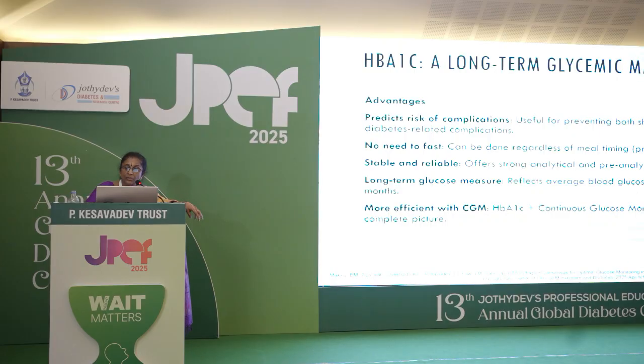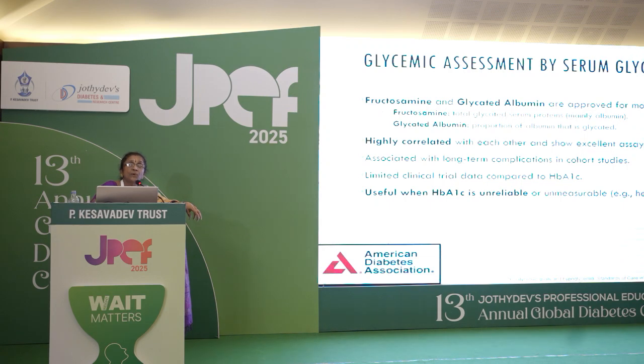I think I have gone through it. So what are the conditions when we cannot do HbA1c? For example, the patient is pregnant, or they have a homozygous variant hemoglobin. What do we do? We have to look at something else. In that case, we do glycated fructosamine or glycated albumin, which are highly correlated with each other, and it is associated with long-term complications. We definitely have less data compared to HbA1c, and when there is confusion, we do it.